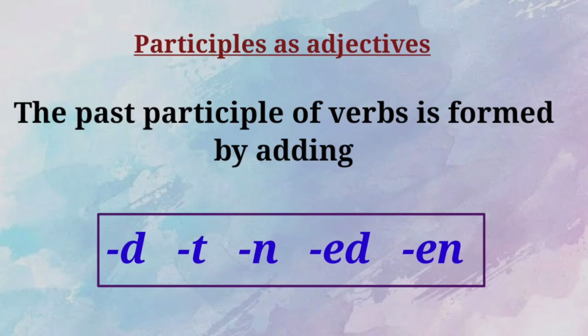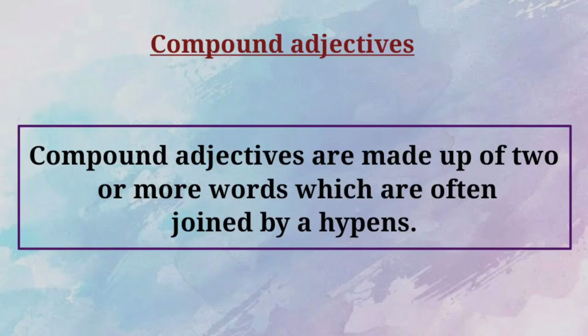Now we are going to learn about compound adjectives. What is meant by compound adjectives? Yes, compound adjectives are made up of two or more words which are often joined by a hyphen. Compound adjectives are formed when two or three words join together to form a compound adjective, and we write them with a hyphen. Okay students, have you understood what a compound adjective is?